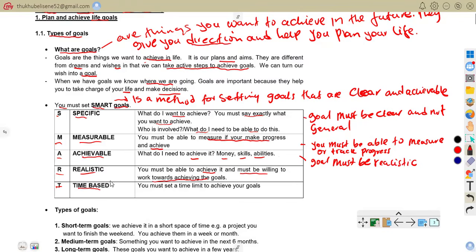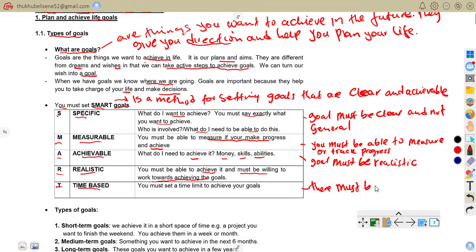So now talk about time bound or time based. But before you can go to time bound, that is why we are trying to say the goal must be important and connected to what is in life. So with time based, or time bound, there must be a deadline.